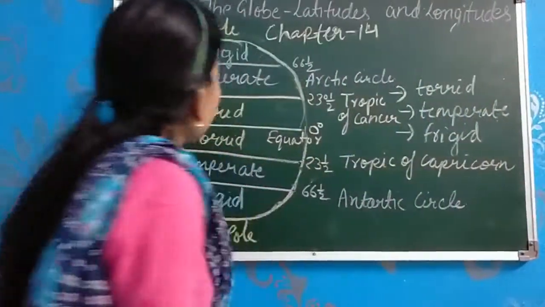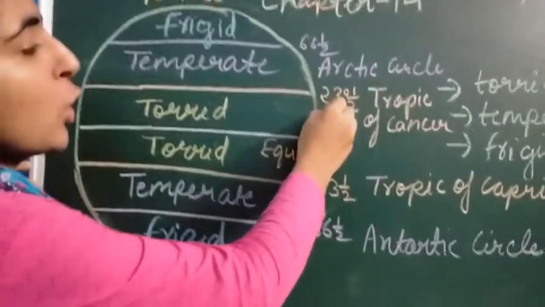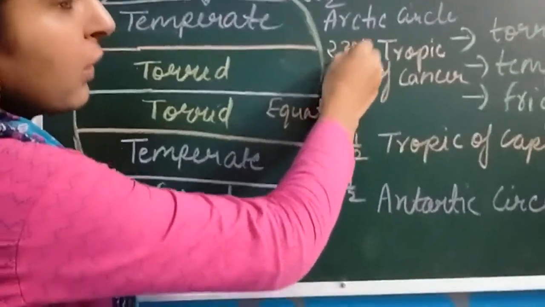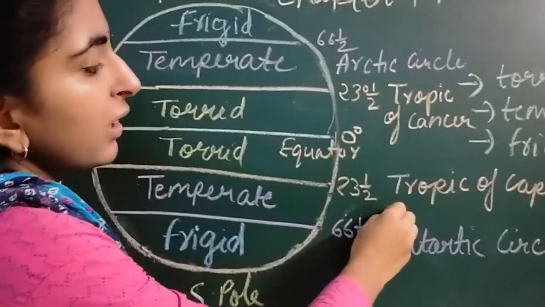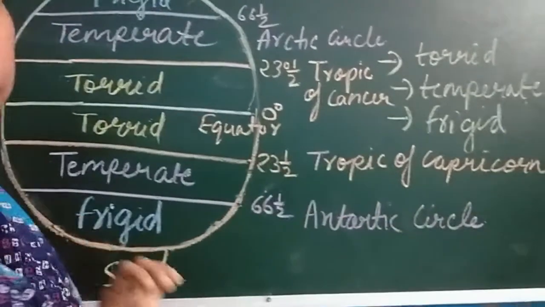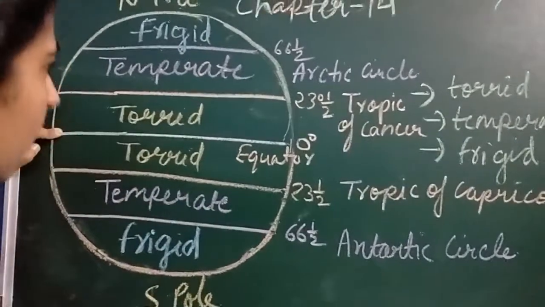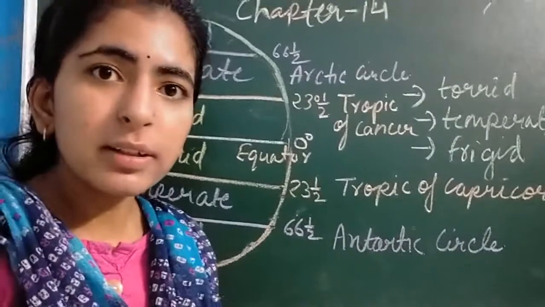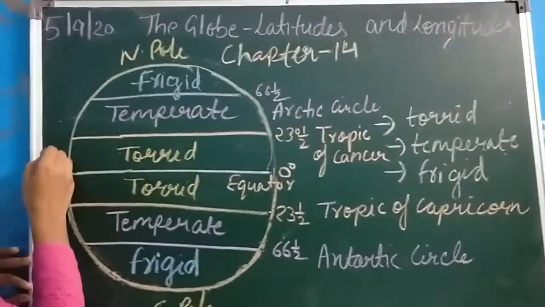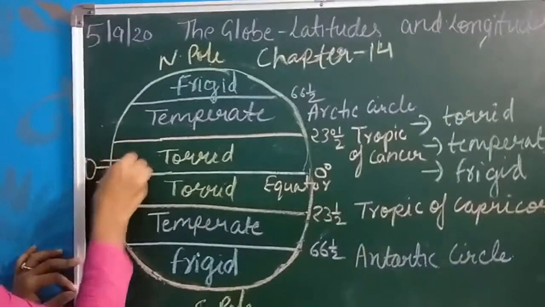The first one, torrid, which means hot, is situated between 23.5 degrees Tropic of Cancer and 23.5 degrees Tropic of Capricorn. This area is known as the torrid zone, and this is a very hot region because the sun rays fall directly on it.